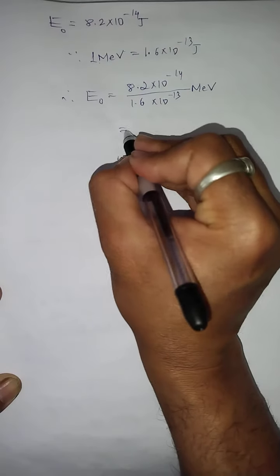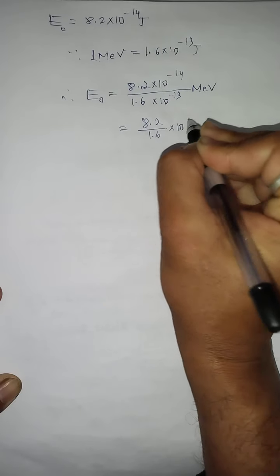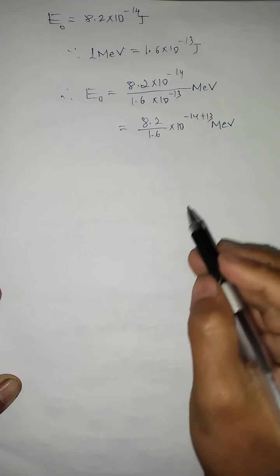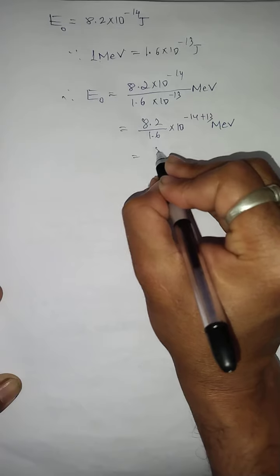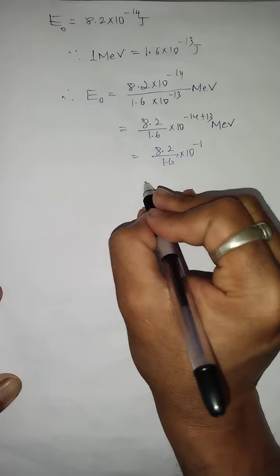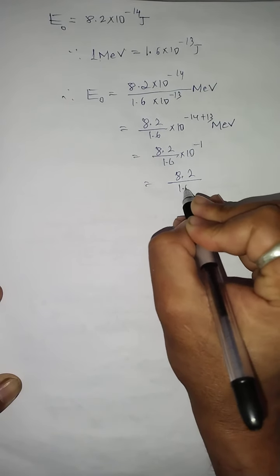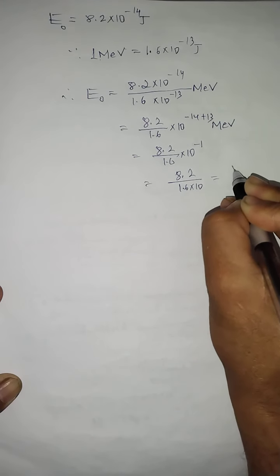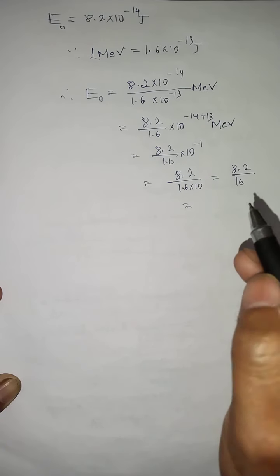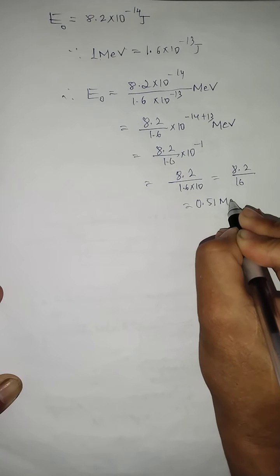So the calculation will be 8.2 by 1.6 into 10 power minus 14 plus 13, that is 8.2 by 1.6 into 10 power minus 1. Now 10 to the power minus 1 I take in the denominator, so 8.2 by 1.6 into 10, which means 16. So if you divide 8.2 by 16, you get approximately 0.51, and the unit will be mega electron volt.